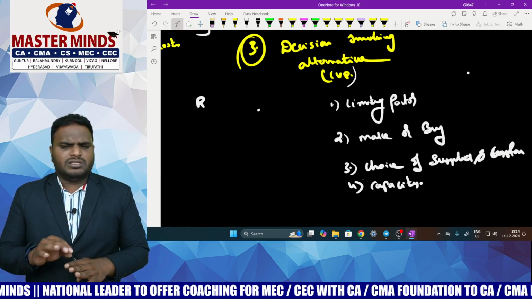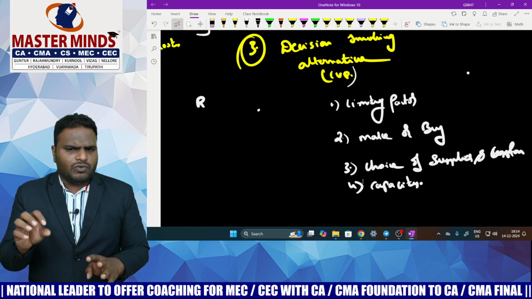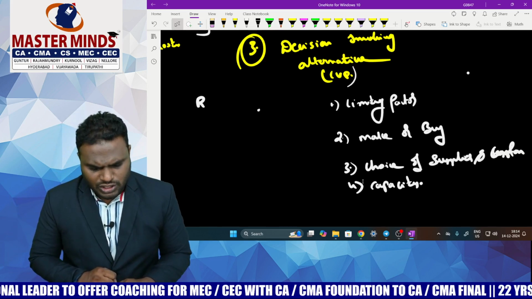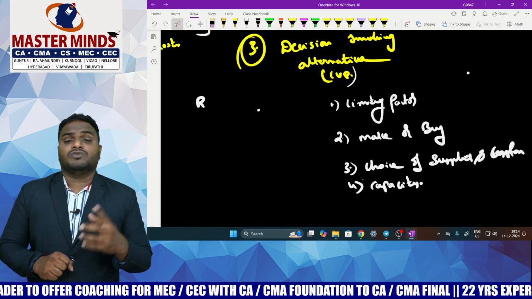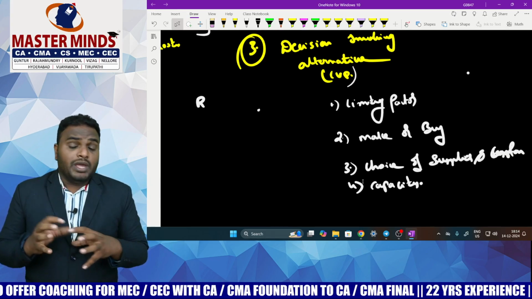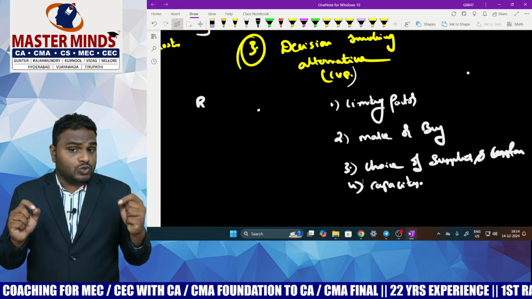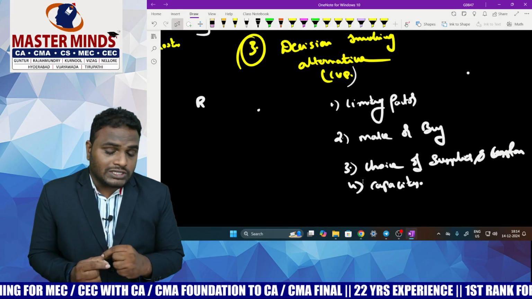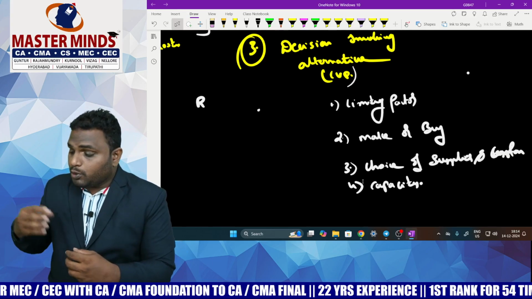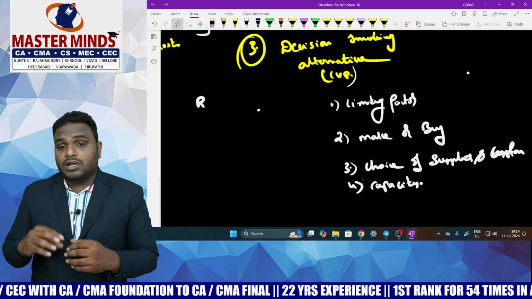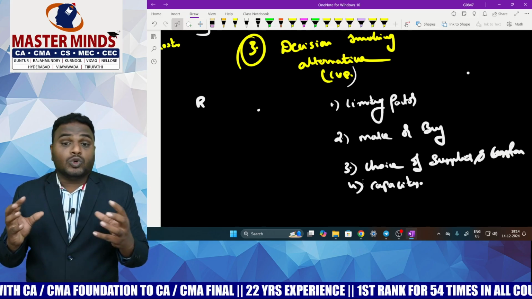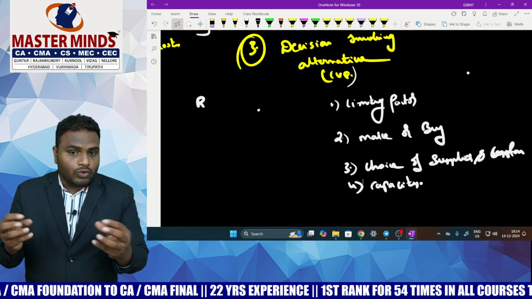I will take only the four important decision areas in this chapter. Limiting factor: please practice one problem on limiting factor. And make or buy, which is also very important. How much cost is incurred for manufacturing? If you buy the same product from others, how much cost is incurred? Now, based on the total cost, or based on the profit, how do you take the decision?